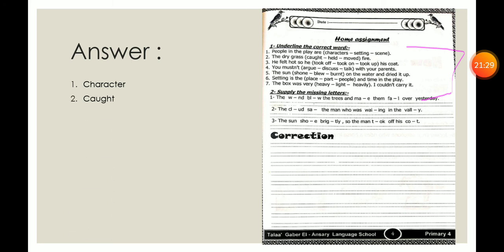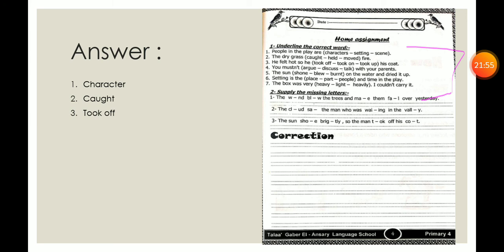Good. Number 3. He felt hot, so he took off his coat. When I feel hot, oh my God, I take off. Took off is the past of take off. Okay. So our answer here, took off. Number 4. You mustn't argue or discuss or talk with your parents.